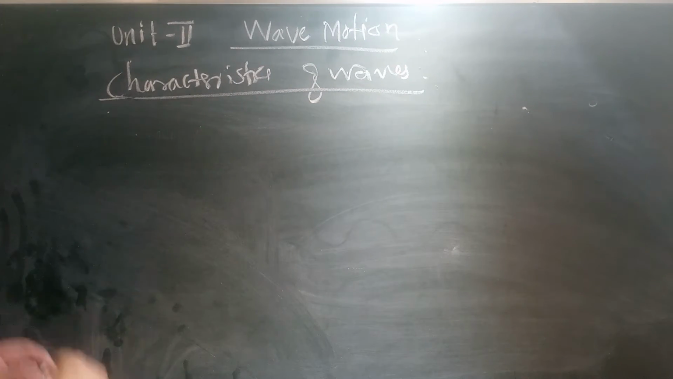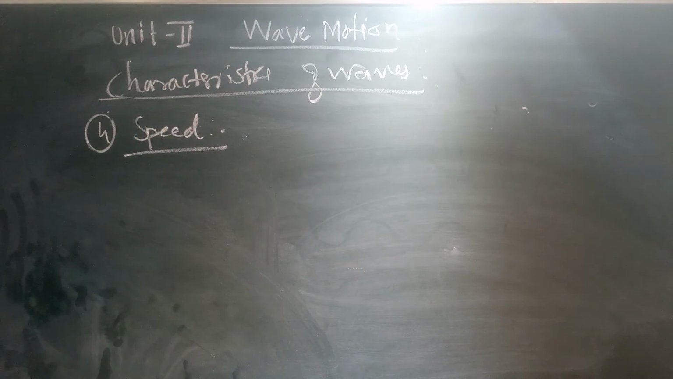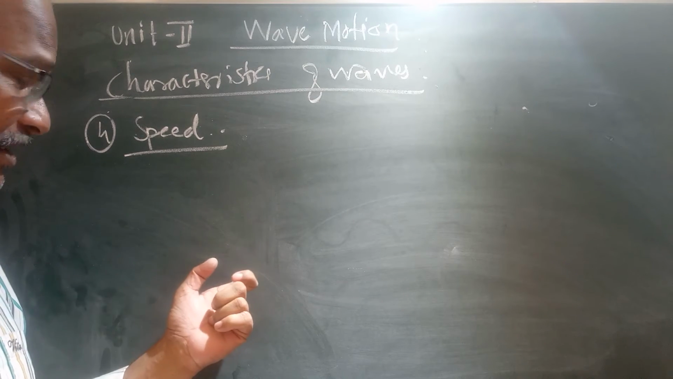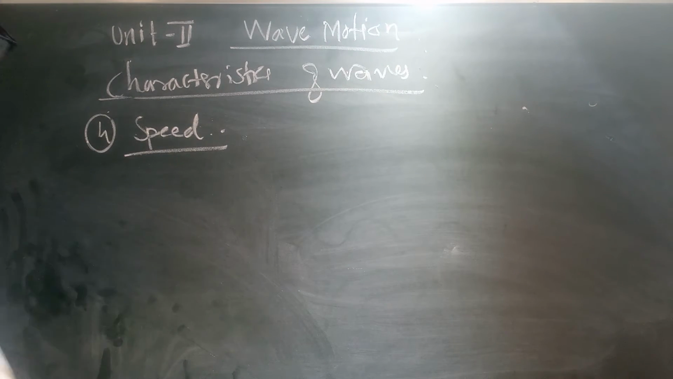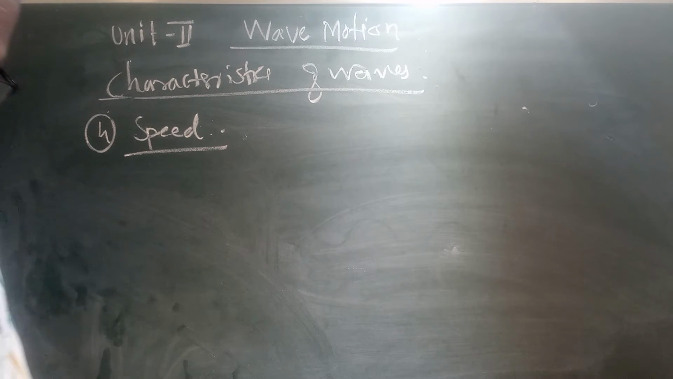Now speed of wave. The distance which a wave covers in a unit time is called speed. Within the unit time, how much distance it covers is known as the speed of the wave. Speed is measured in meters per second. Sound waves travel at different speeds in different media. This is the definition of speed.